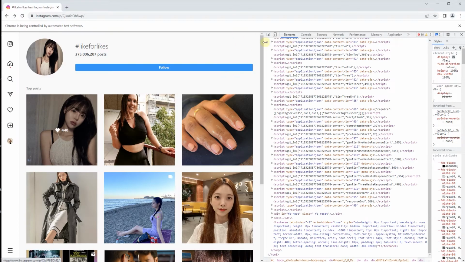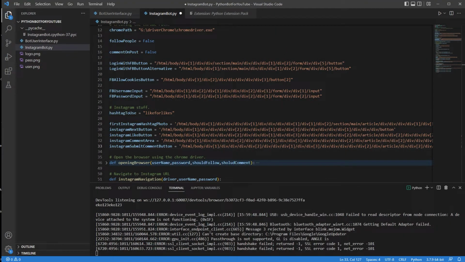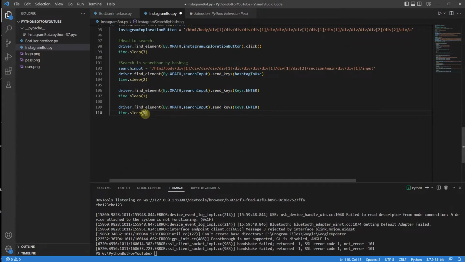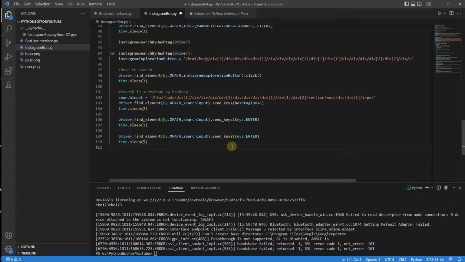Okay, we're actually ready to initialize the bot. Now I'm going to close this. I'm also going to close the user interface. And I should be good to go. Now, as soon as I'm actually in Instagram, and here I'm going to be searching, I'm going to be waiting 5 seconds, yes. And after waiting 5 seconds, I am going to start the liking process. So this is going to be Instagram, like by hashtag, and we're going to pass the driver, and we're going to pass the amount of how many photos do we want to like.